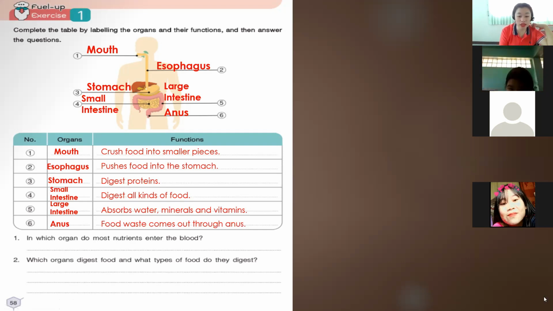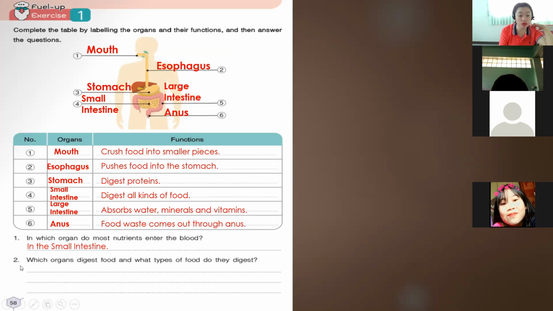Okay, so we have here question number 1. In which organ do most nutrients enter the blood? Okay, so we have the small intestine. Okay, so it is in the small intestine. It is the organ that does the work that absorbs most nutrients into the blood.